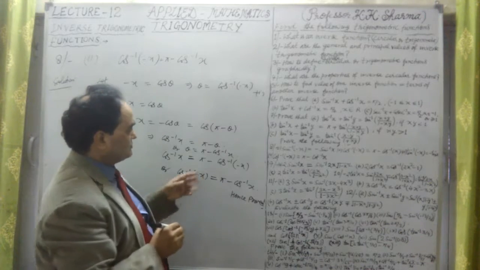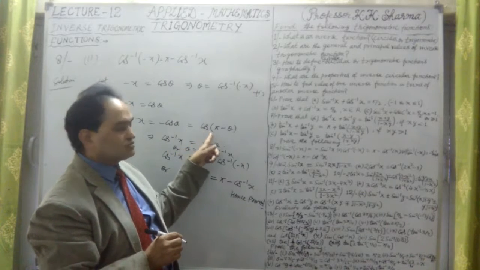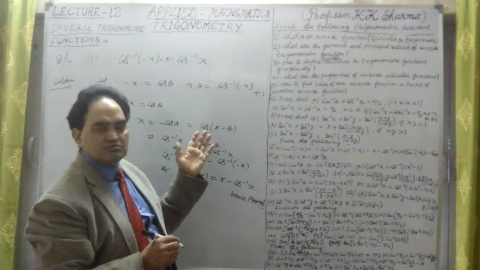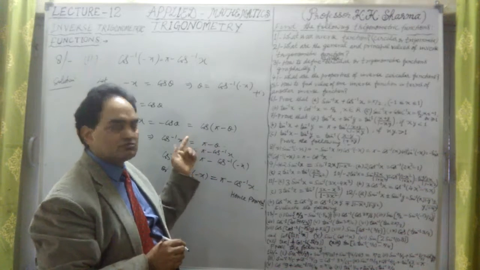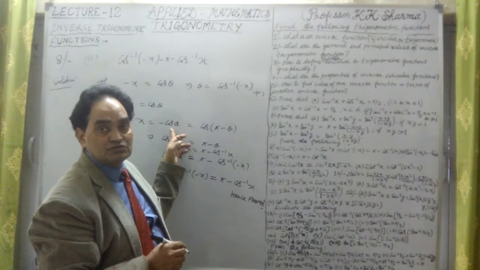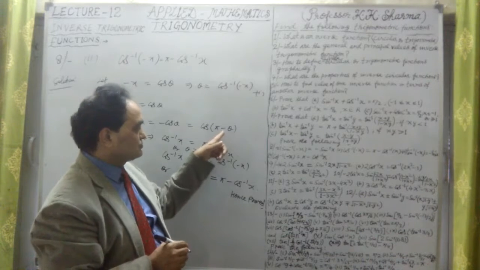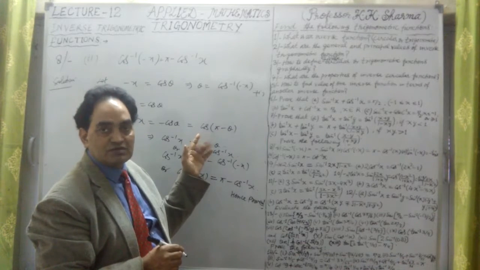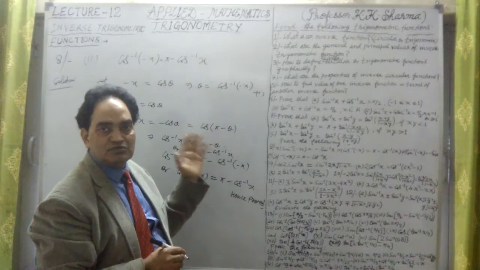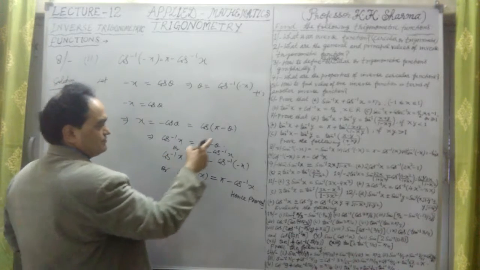This is the second part of this. This is to be understood. Why? Because minus cos theta can be written as cos of pi minus theta. We cannot write it as cos of minus theta, because cos of minus theta is positive. Cos of minus theta cannot be written as minus cos theta. In place of that, we have written down here cos of pi minus theta, because cos of pi minus theta is negative cos theta. In second quadrant, cos is negative, so it will be directly minus cos theta. That is the point. You will note it down.